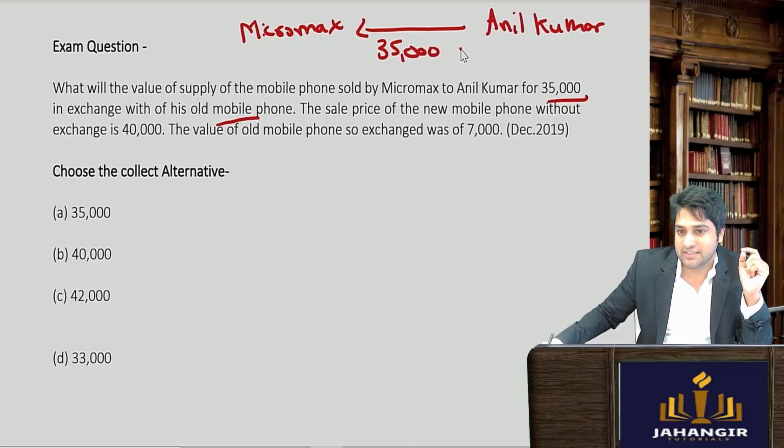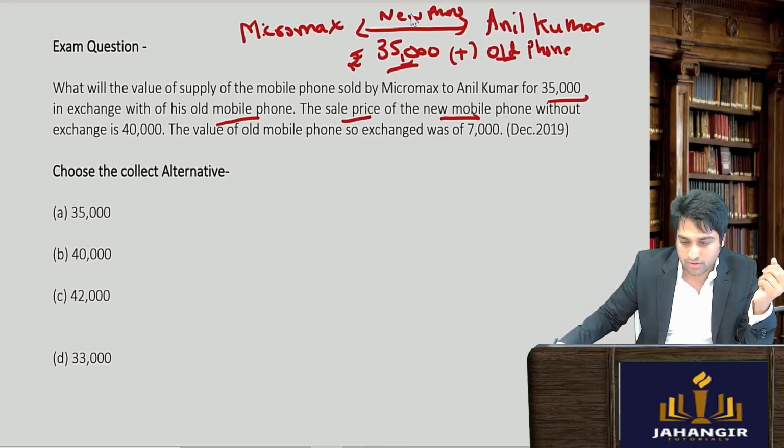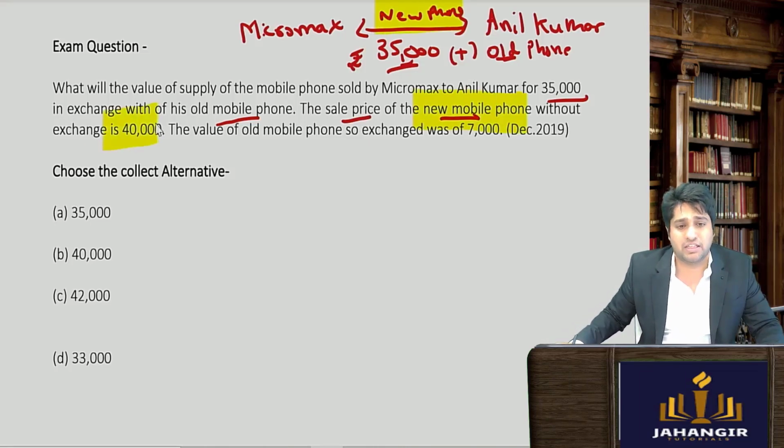So he is giving this plus an old phone in exchange to receive a new phone. So Micromax is going to give him a new phone and the consideration is rupees 35,000 and his old phone. The sale price of the new mobile phone, okay, they have already given you the sale price of this new mobile phone without the exchange is 40,000.